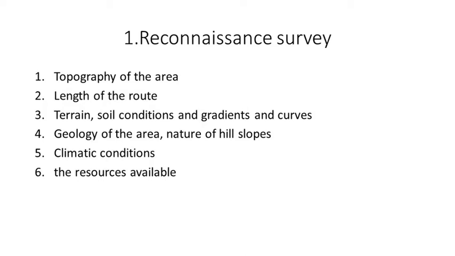Next, climatic conditions. In climatic conditions we are going to check the temperature. What is the maximum and minimum temperature in that particular area? What is the average annual rainfall? What is the peak intensity? What is the monthly distribution of rainfall? We are going to cover that data. Again, we are going to study the wind direction, velocities, and fog condition. Again, water table. So all these climatic details should be collected in the reconnaissance survey.